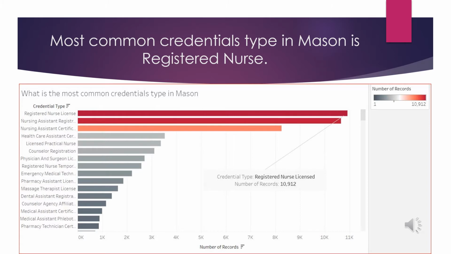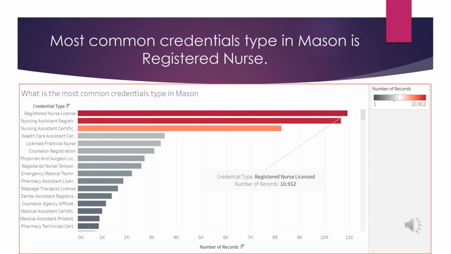To answer this question, I used two variables. I used sum of number of records as a measure and credential type as a dimension. This helped me find out the most common credential type in the county with the highest number of active credentials. I started by using the result of the first question, which is Mason, to filter the data. Then I used the color function to enhance the visualization, and allow easy comprehension and interpretation.